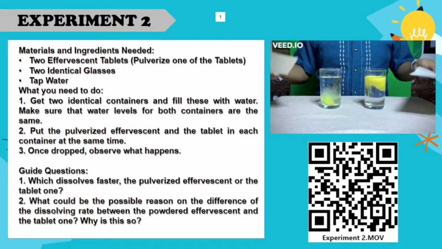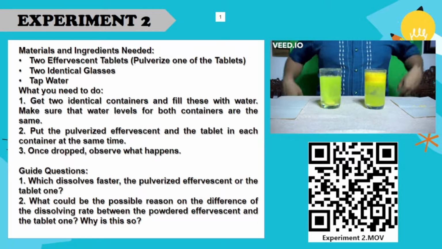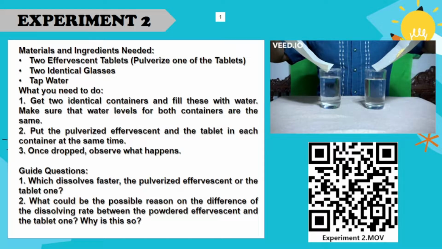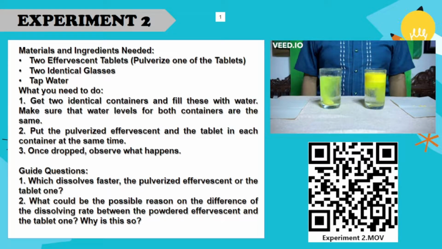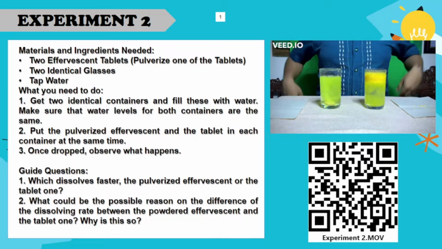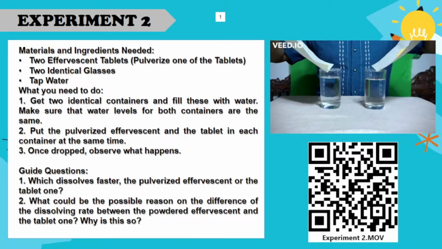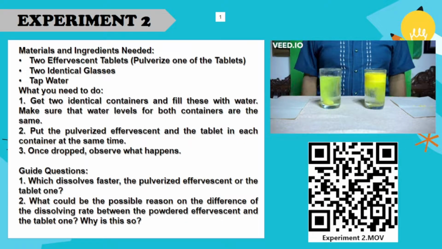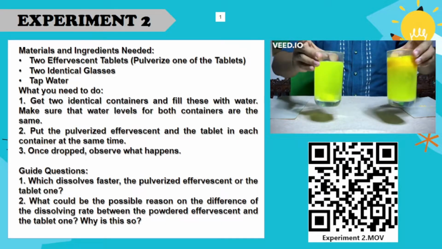For experiment 2, you will be needing 2 effervescent tablets, one is pulverized and one is not, 2 identical glasses, and tap water. First, get 2 identical containers and fill these with water. Make sure that the water levels for both containers are the same. Second, put the pulverized effervescent and the tablet in each container at the same time. Once dropped, observe what happens. Here are the guide questions for this experiment.